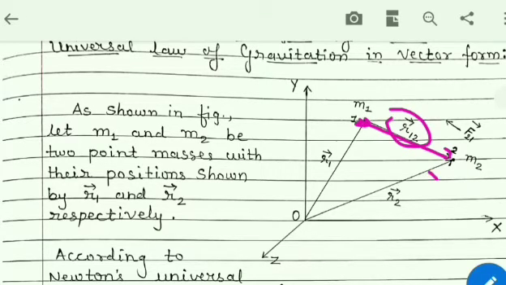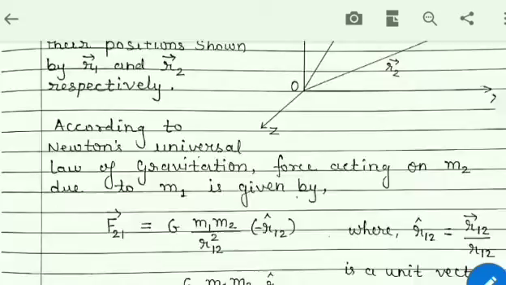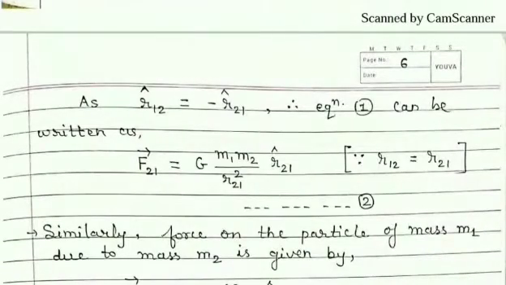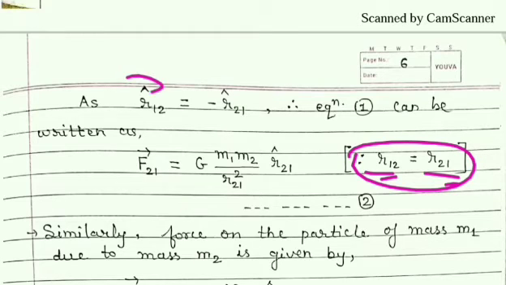Similarly, the distance from 2 to 1 can be shown by r21, but as a magnitude the distance is the same, and that's why in terms of magnitude both r12 and r21 are equal, but in terms of vectors they are opposite, because in a vector even the direction is involved.